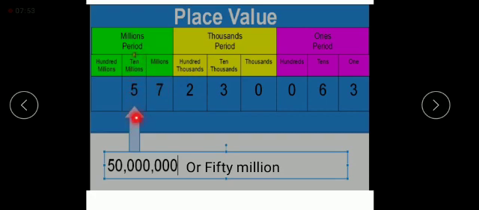Means 5, which is circled, is in 10 millions. Where is it? It is in 10 millions. 5 is on which place? Tens place. Means 5 ten millions, which means 50 millions. Means 5 is followed by 7 zeros. And we can write this place value in words also. The place value of the circled digit is 50 million.